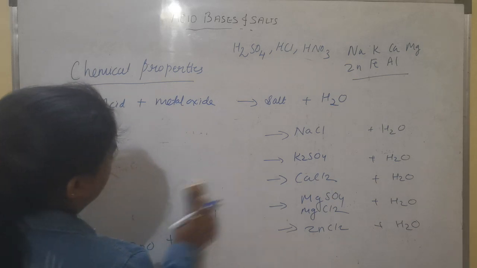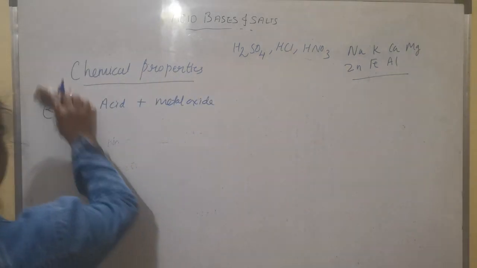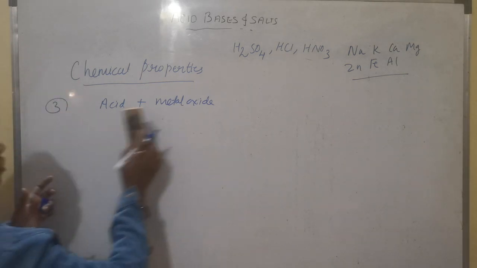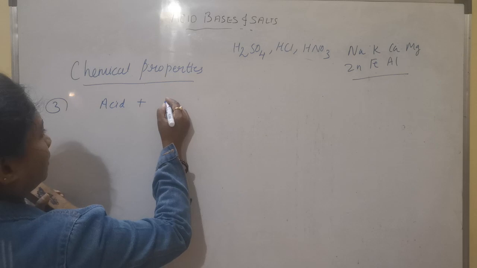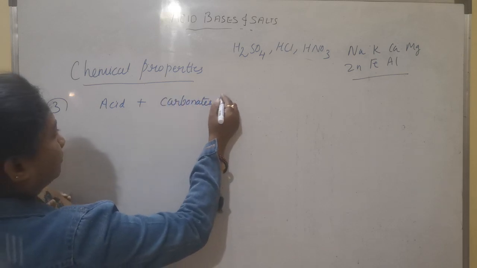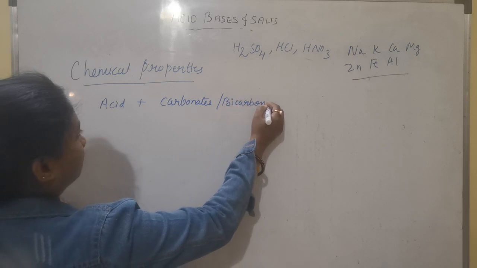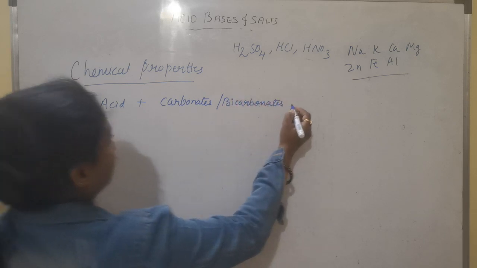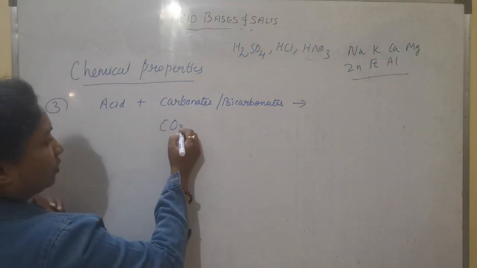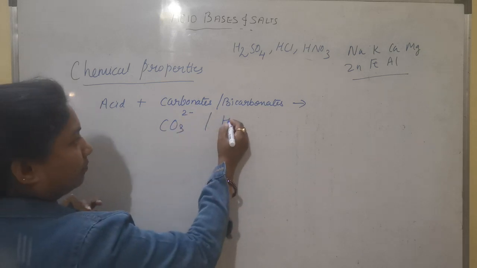Now next is the reaction of acid with carbonates and bicarbonates. Now third reaction, reaction of acids with carbonates and bicarbonates. So carbonates, it is a polyatomic group containing CO3 with 2 minus valency.